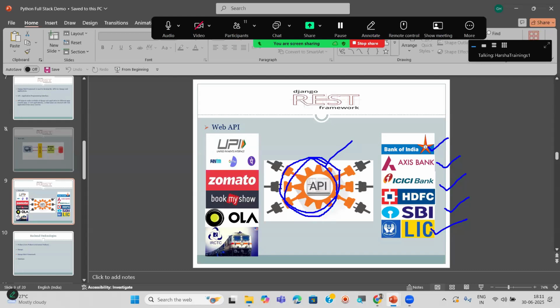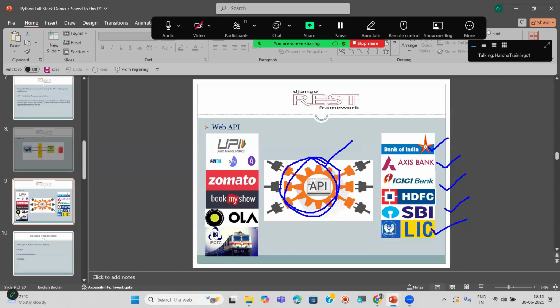So before learning, first you have to understand what is full stack. In that, what you are learning, what is each one's advantage? What is Python? What is the advantage? What is Django? What is the advantage? What is a REST framework? What is the advantage? You have to remember all these things. You have to learn all these first, before starting the code, so that you will feel good. You can enjoy the sessions daily, because if you learn any subject without knowing the purpose, that is a waste.